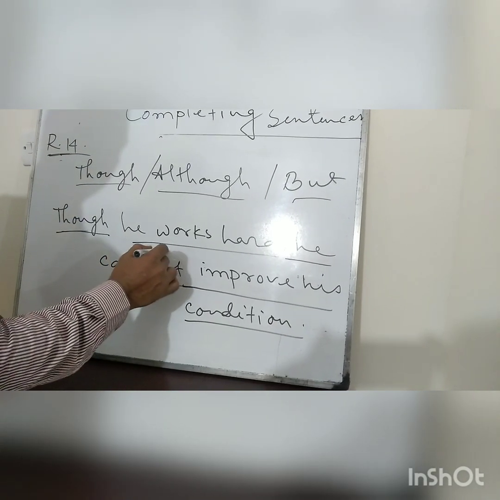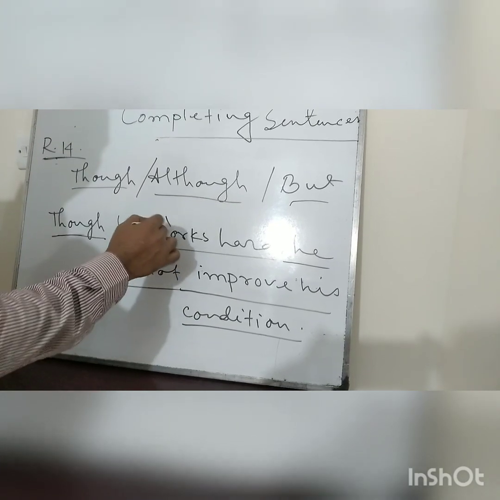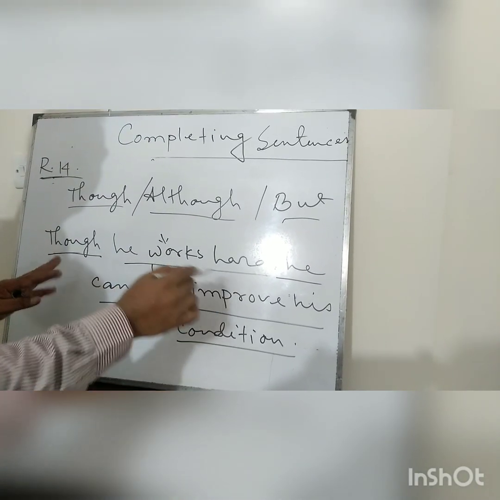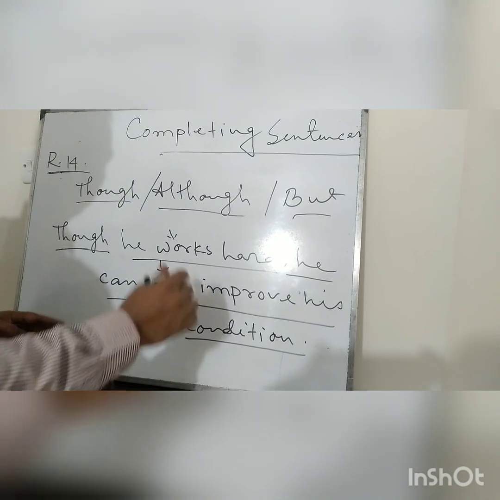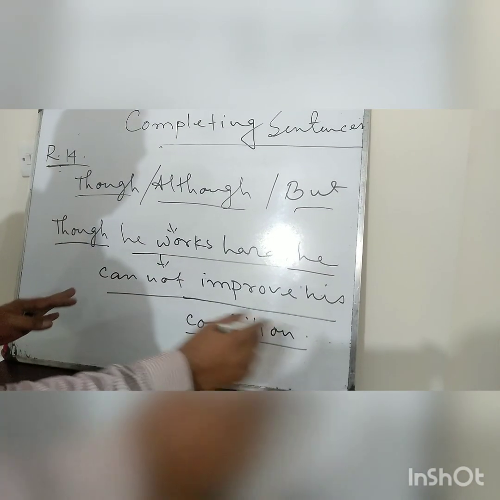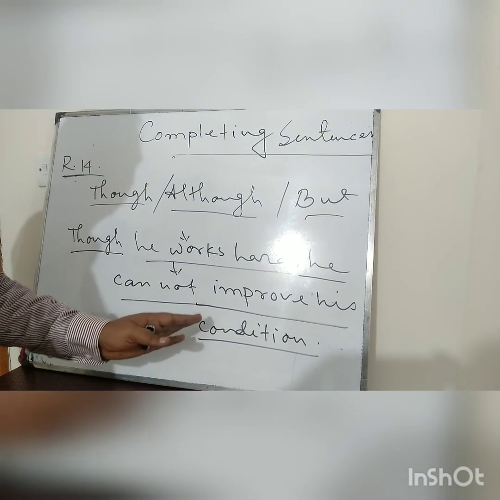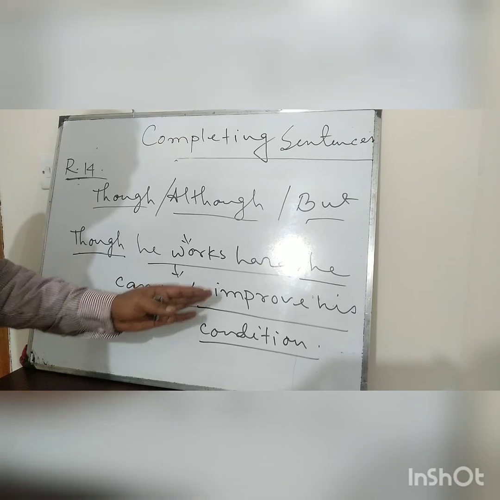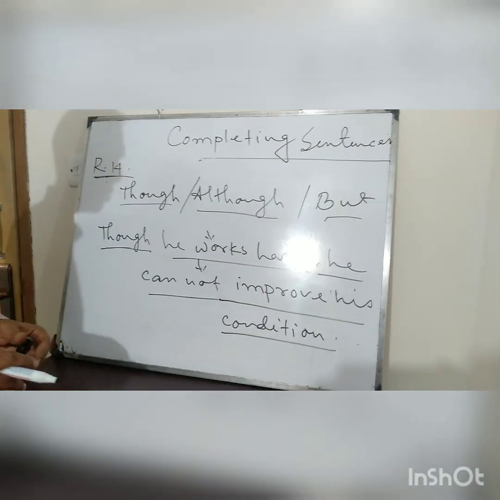This sentence is fully contrary to the first one, because the man who works hard should have prospered well in life, but here we have written that he cannot improve his condition. So this sentence is bearing an opposite reaction to the first sentence.